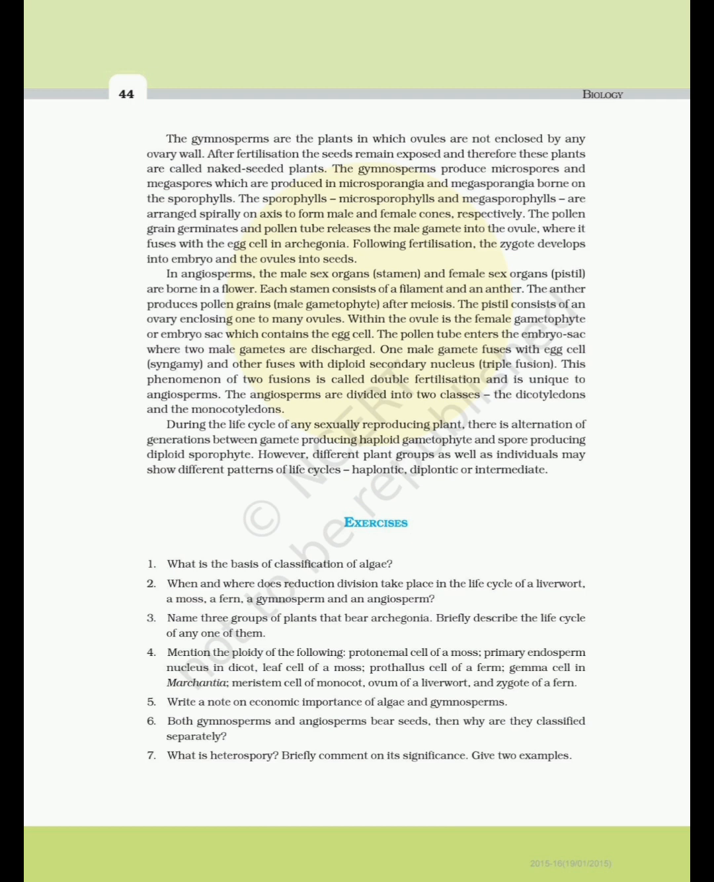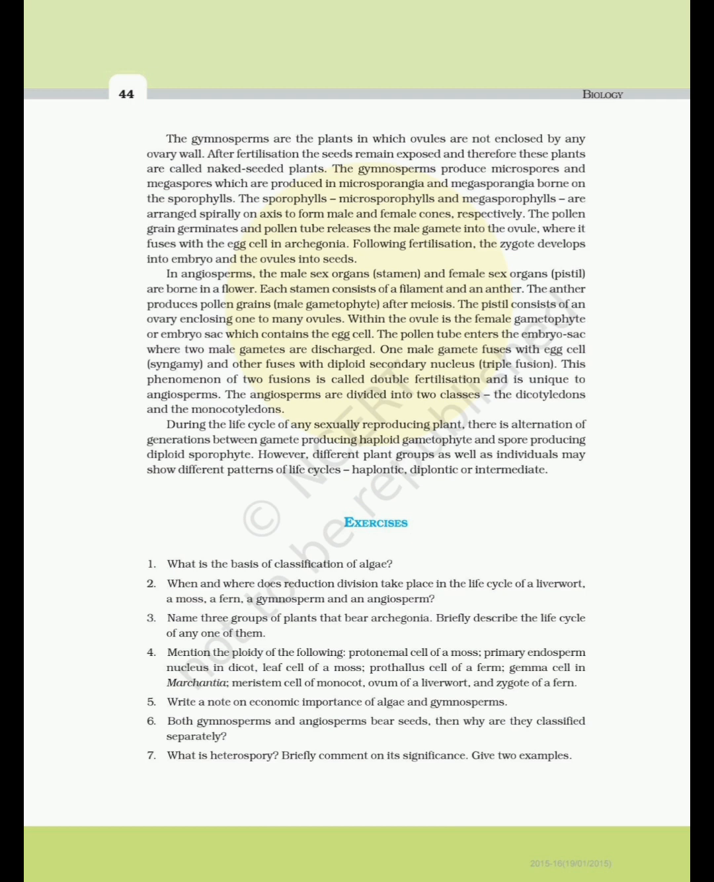In angiosperms, the male sex organs, stamen, and female sex organs, pistil, are borne in a flower. Each stamen consists of a filament and an anther. The anther produces pollen grains, male gametophyte, after meiosis. The pistil consists of an ovary enclosing one to many ovules. Within the ovule is the female gametophyte, or embryo sac, which contains the egg cell. The pollen tube enters the embryo sac, where two male gametes are discharged. One male gamete fuses with egg cell, syngamy, and the other fuses with diploid secondary nucleus, triple fusion. This phenomenon of two fusions is called double fertilization and is unique to angiosperms.